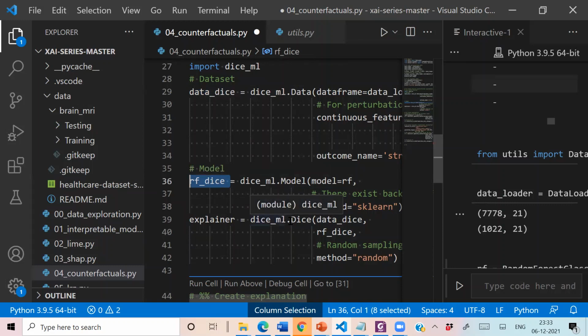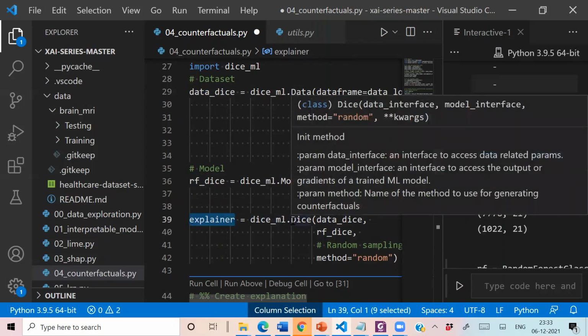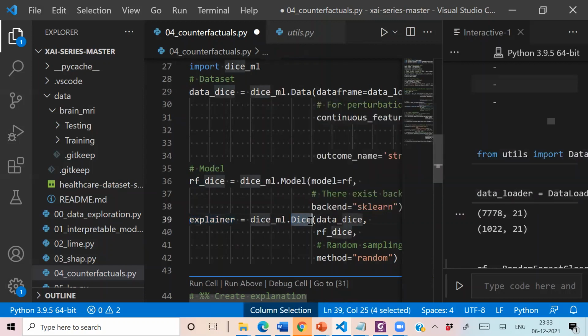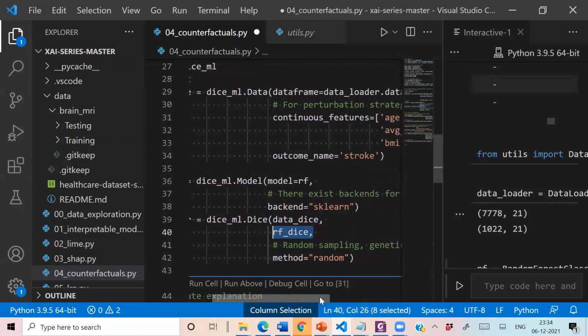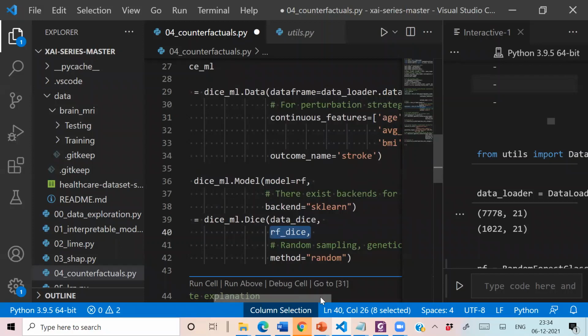During creation of the explainer, we are using a method Dice, and in this we are specifying data underscore dice, which carries the details about the data set, and RF underscore dice, which carries the details about our model. And then we are specifying the strategy to generate counterfactuals.